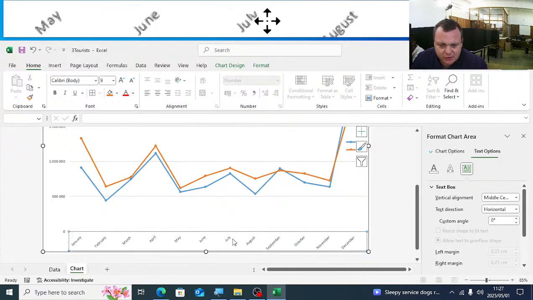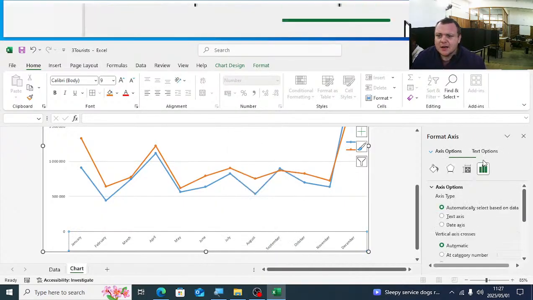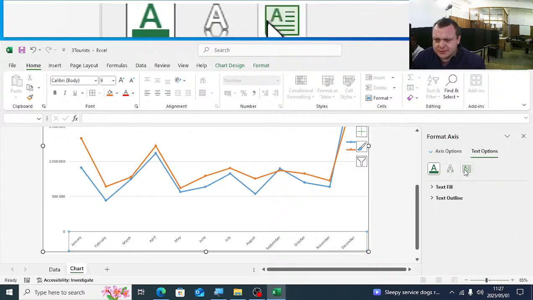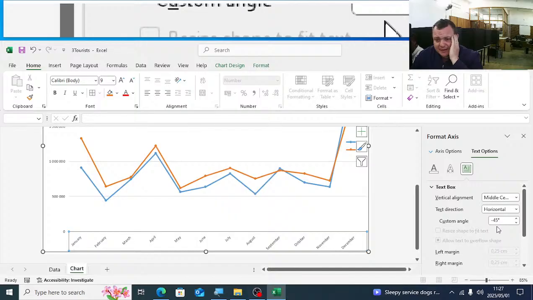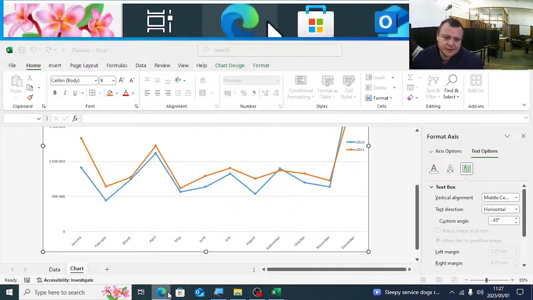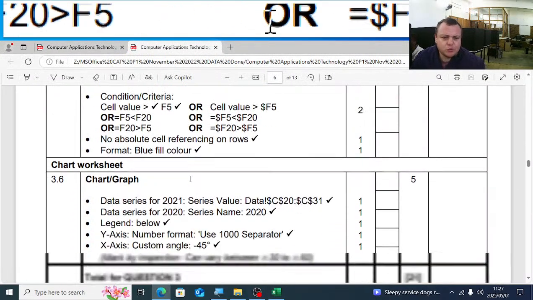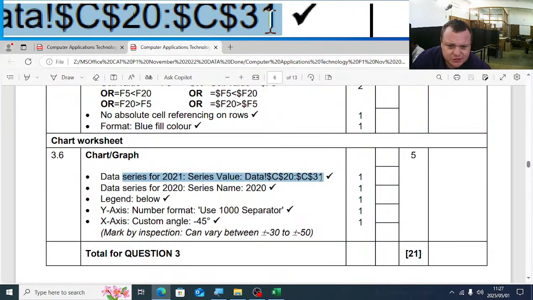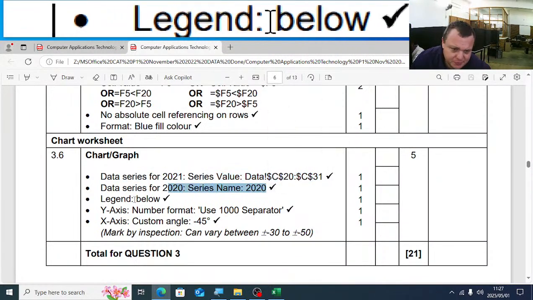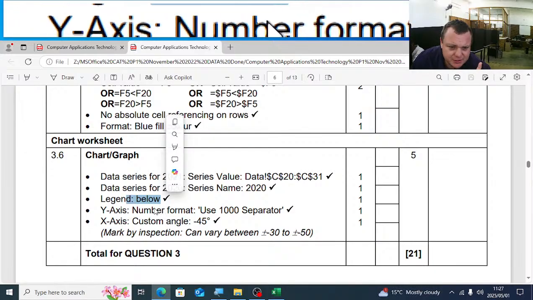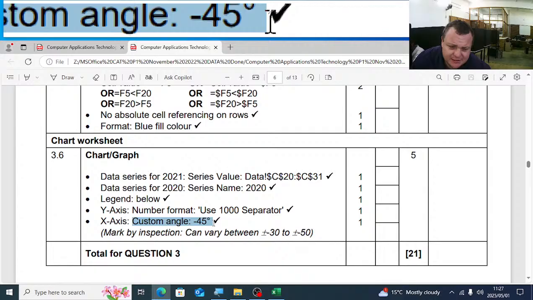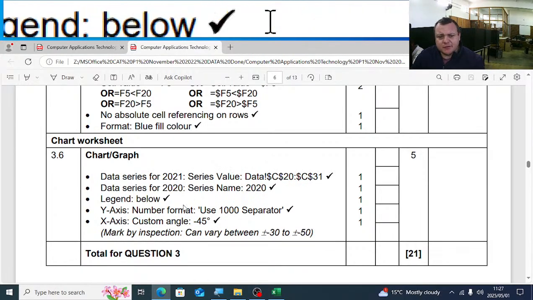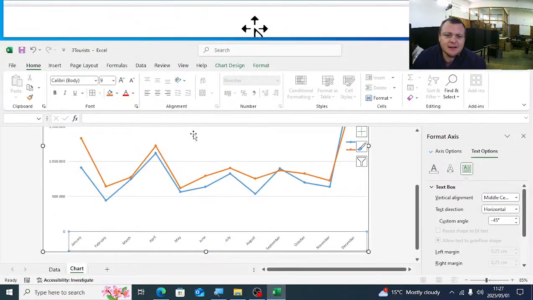Okay? So I'm going to click on the axis, right click, format axis. I'll go to text options. There you have text box. Here you have custom angle, and you make it minus 45 degrees. I want to just check on the memo. There's one thing we still have to do. The data series changed. Yes, we changed that to 2020. We only have to move the legend. The y-axis, we use the 1000 separators. We also have the custom angle on the x-axis, minus 45. So the only thing that we're short here is the legend.